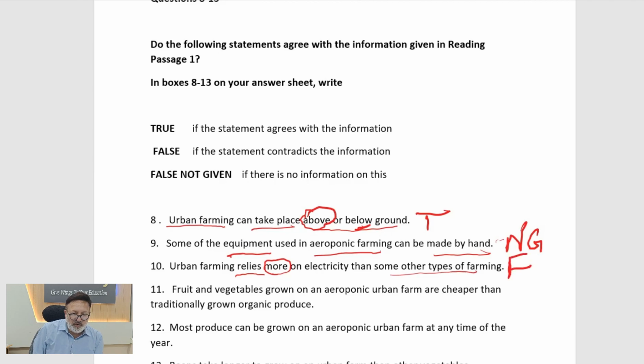Fruits and vegetables grown on an aeroponic urban farm are cheaper. So now cheaper is again an adverb. So we have fruits and vegetables जो एरोपोनिक अर्बन फार्म में ग्रो किए जाते हैं, they are cheaper than organic produce. This is important, organic produce. So let's go back to the passage.